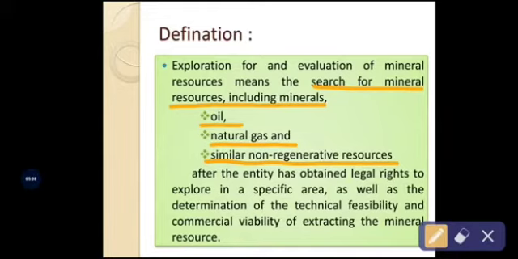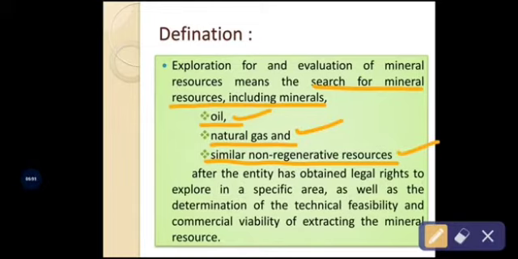In the definition, the company searches for mineral resources in order to yield the maximum profit. The mineral resources I already discussed in the meaning itself: oil, natural gas, and similar non-regenerative resources.